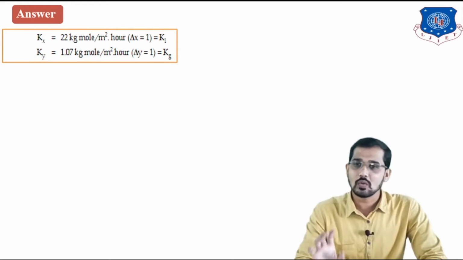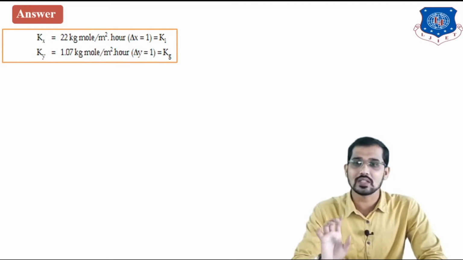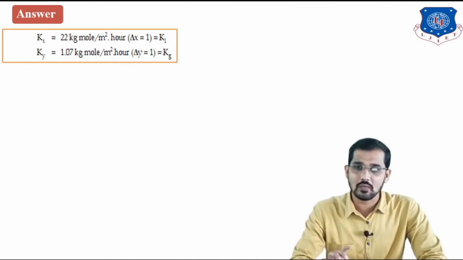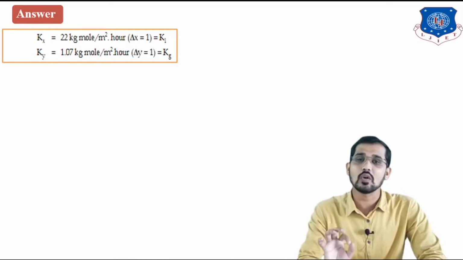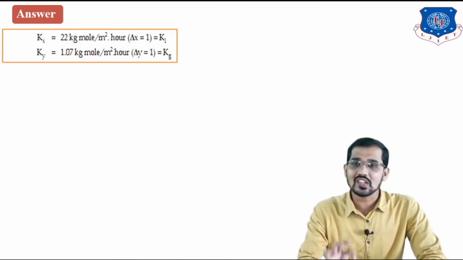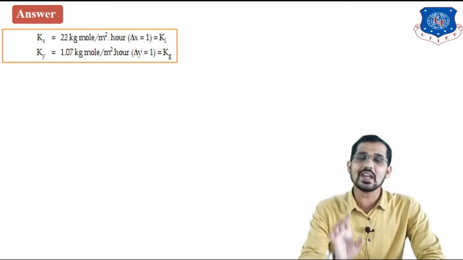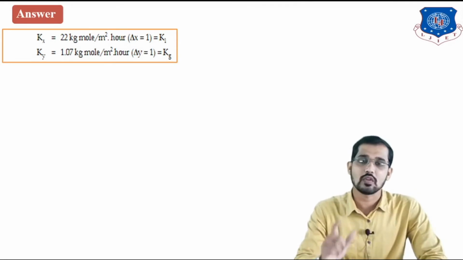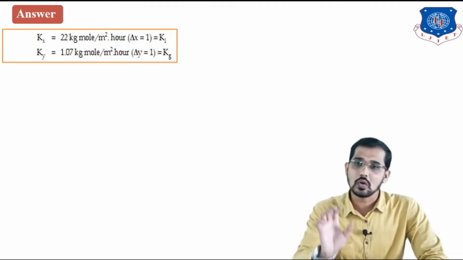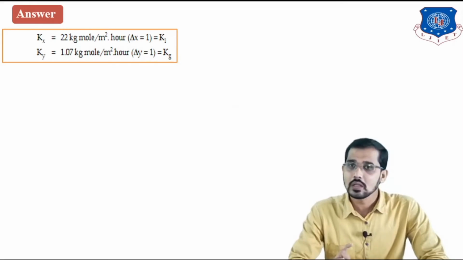After that, small ky is 1.07 kg mole per meter square hour, also represented by small kg. Okay, kg and ky are the same, meaning this is the individual mass transfer coefficient for the gaseous phase, and kL and small kx are the mass transfer coefficient for the liquid phase. So all these values are already given in the question.